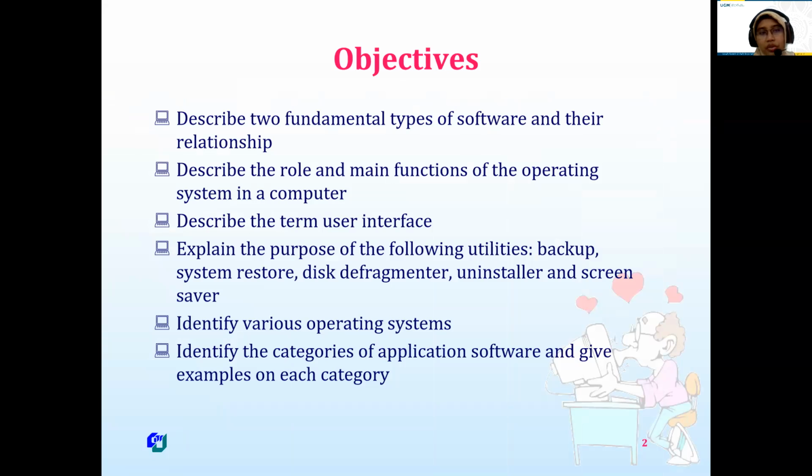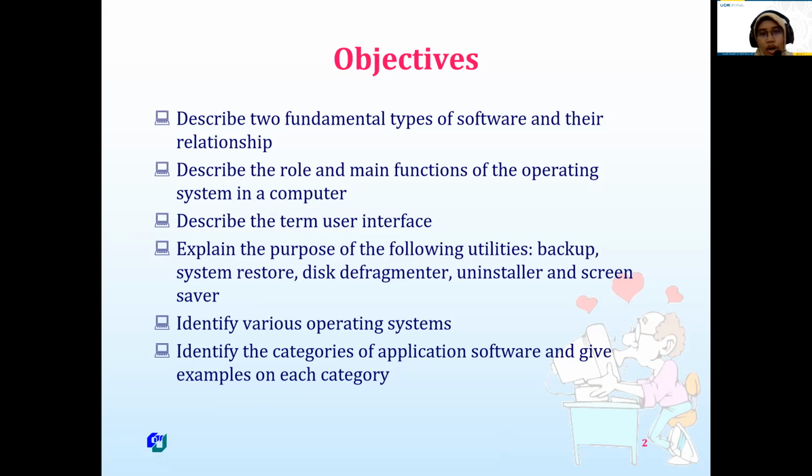I will try to convey about the description of two fundamental types of software and the relationship, and then describe the role and main function of the operating system in computer, and then describe the term user interface, and explain the purpose of the following utilities: backup, system restore, disk defragmenter, uninstaller, and screensaver. Identify various operating system, identify the categories of application software, and give example on its category.